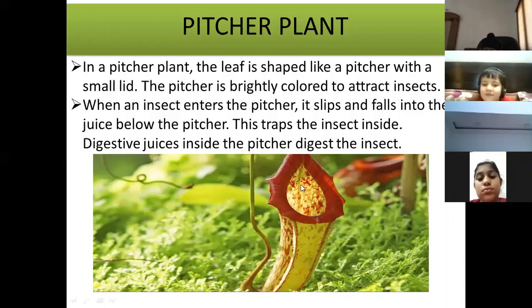The insect gets trapped inside. There are certain digestive juices present inside the pitcher that will digest and kill the insect, and these plants will get food from that insect. Clear?